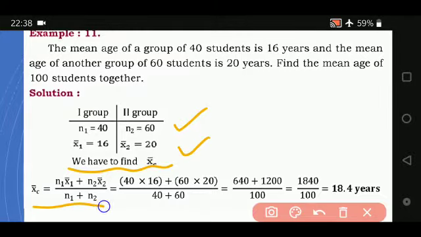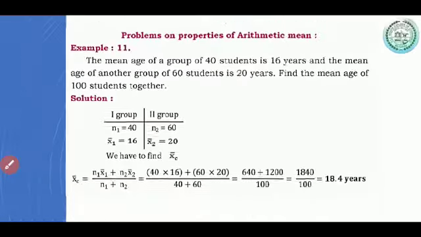So the formula we apply is x bar c is equal to n1 x1 bar plus n2 x2 bar, the whole thing divided by n1 plus n2. That is, you substitute these values, simplify, you get 18.4 as the answer. Next one.